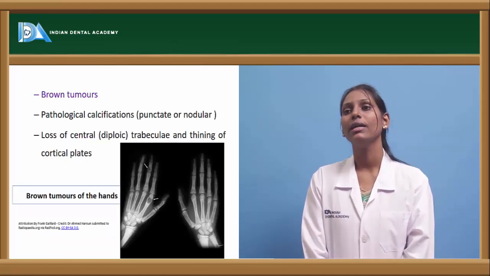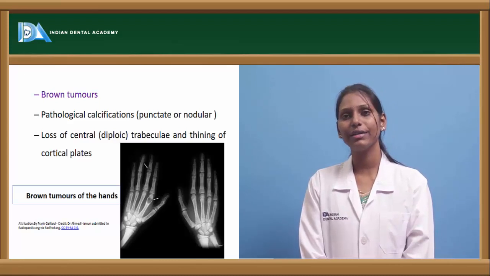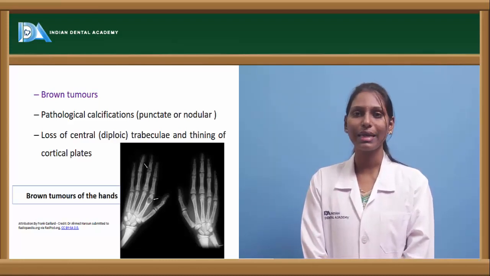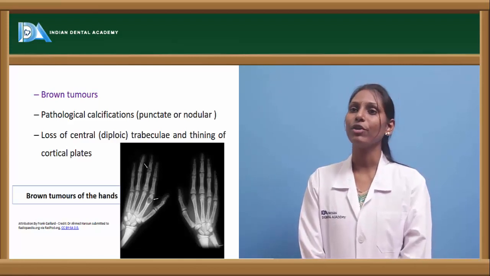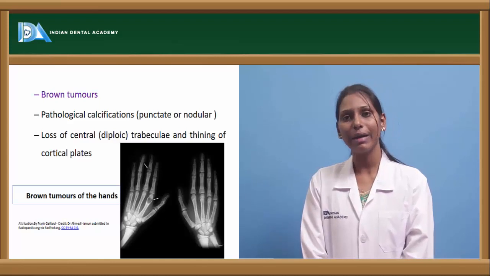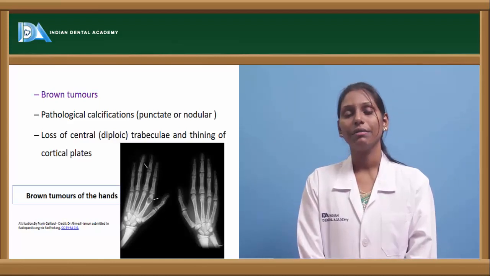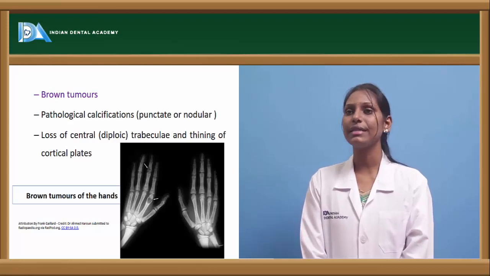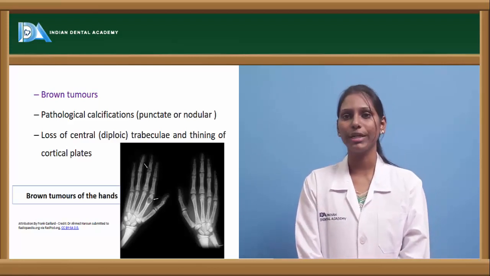Brown tumors are nothing but well-defined radiolucent regions, which are because of osteolytic activity of the bone. And we also see pathological calcifications, especially in the kidneys, which are usually punctate and nodular, and which will form into renal calculi. We also see loss of central diploic trabeculae and thinning of cortical plates.